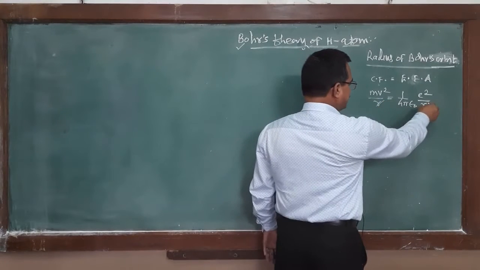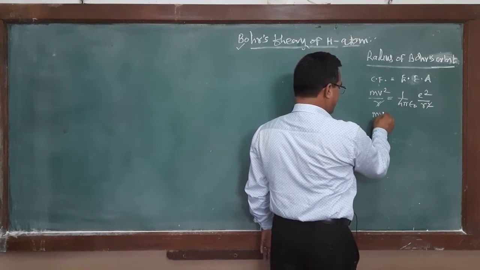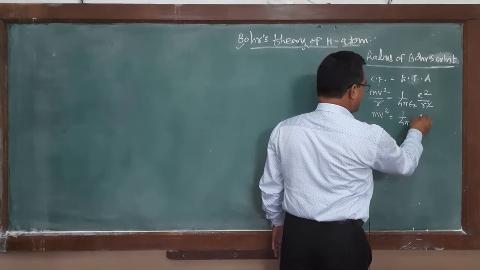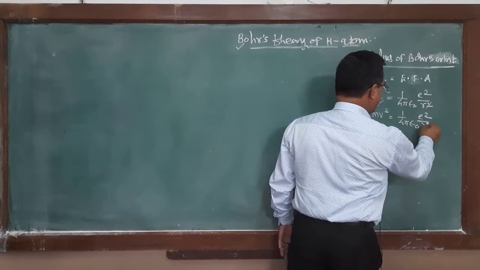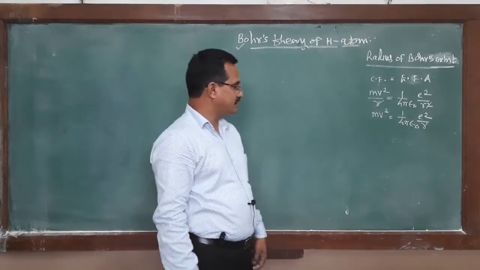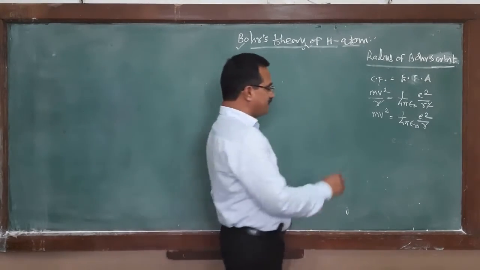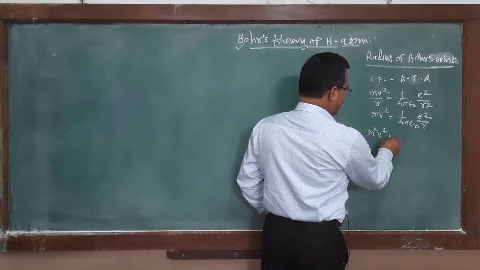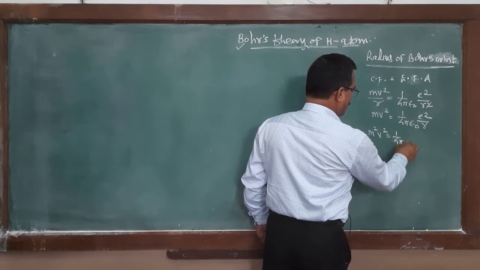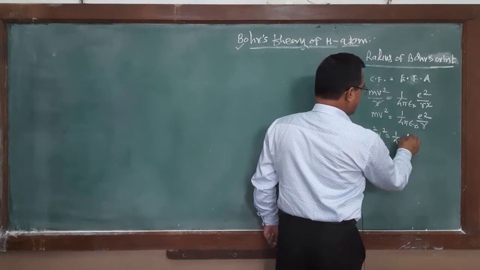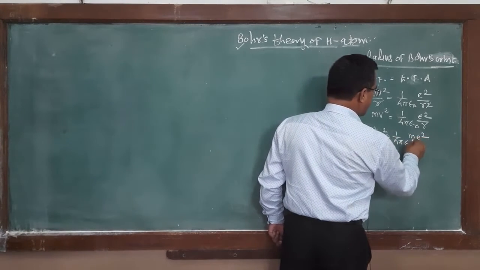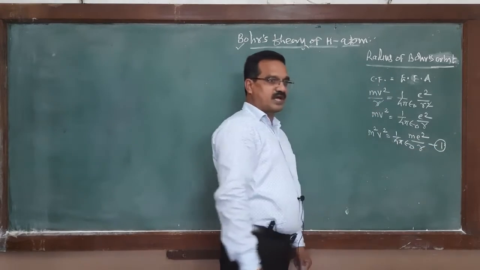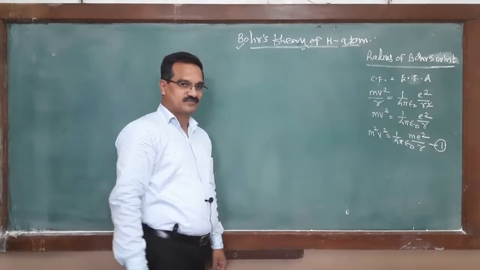Here r gets cancelled. mv square is equal to 1 upon 4 pi epsilon 0, e square upon r. Multiplying both sides by m, here m square v square is equal to 1 upon 4 pi epsilon 0, here m into e square upon r. Call this equation first, according to the first postulate.